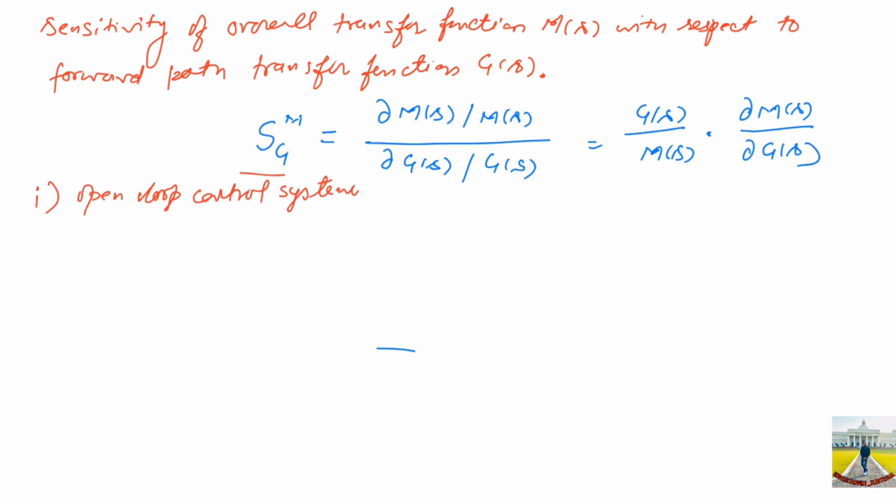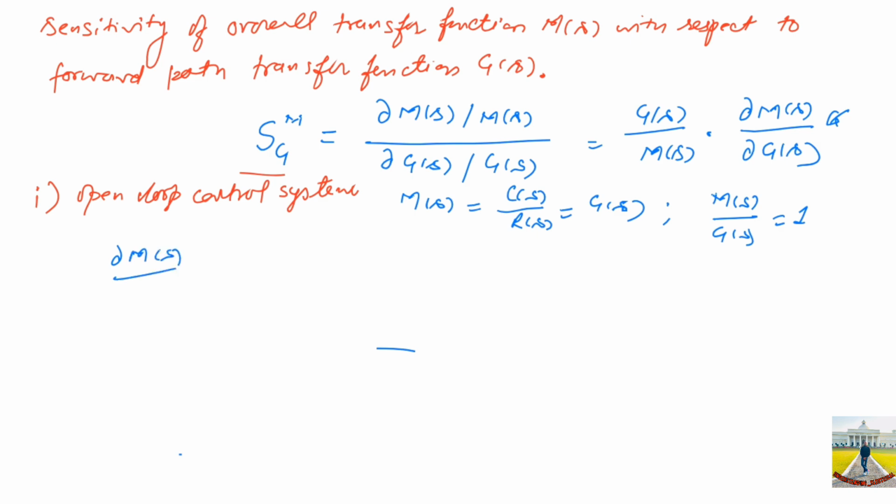So let's take the first case, the open loop control system. For the open loop control system, as we have taken the first block diagram, the overall transfer function M(s) is nothing but C(s) over R(s), which is nothing but G(s). So from this relation, G(s) over M(s) is nothing but 1, and differentiating M(s) with respect to G(s), del M(s) over del G(s), will give me 1.